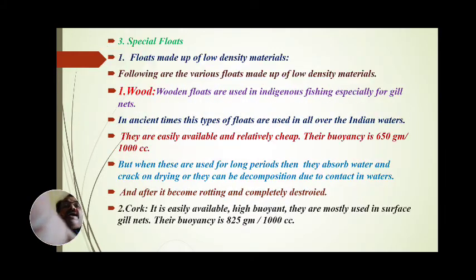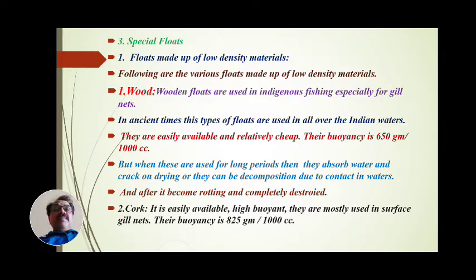And the third type is special floats. Special material is used for the fabrication of these special floats. So these three types of floats are used in the fishing gear industry.